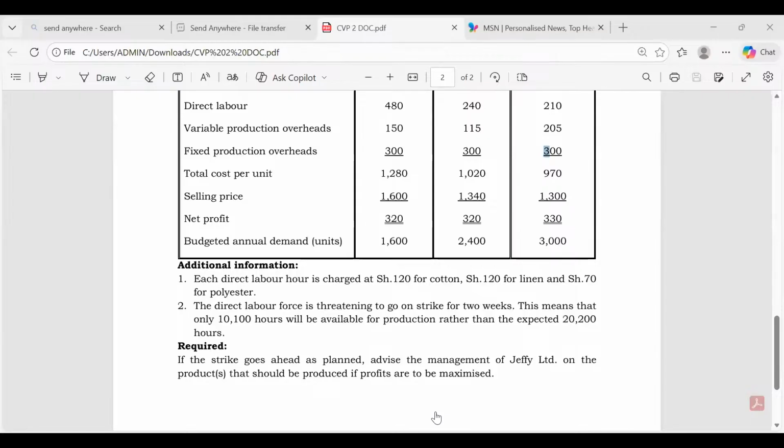Because here we have used contribution margin, and the contribution margin is net of variable cost. How do we get contribution margin? We take selling price minus variable cost. So my good student there, have you been able to understand that?